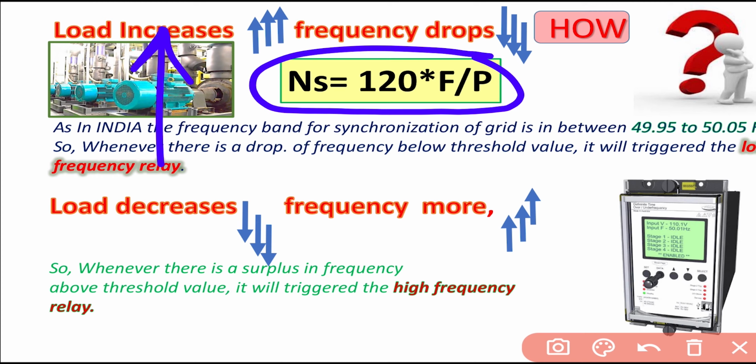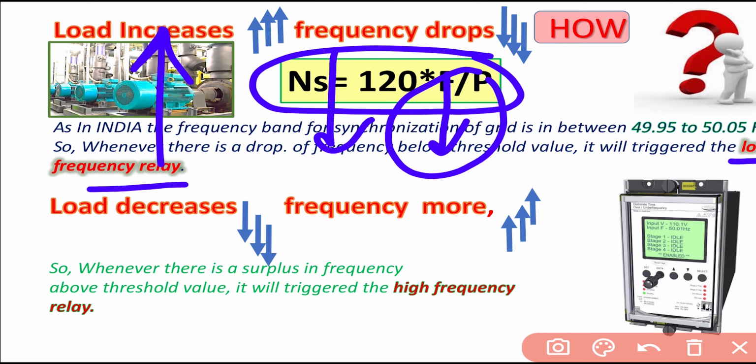As the speed decreases, the frequency drops. That will be the indicator that something is happening in the system. There is a low frequency relay which will trip, because we have to keep the frequency within the limit of 49.95 to 50.05. So this is the one thing that is responsible for the frequency drop.